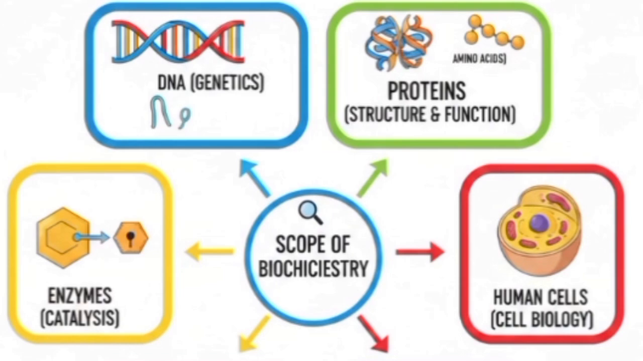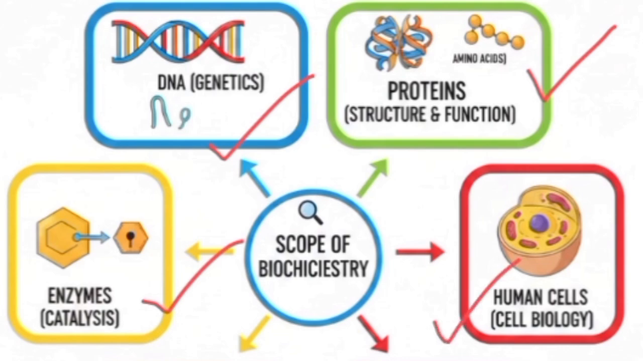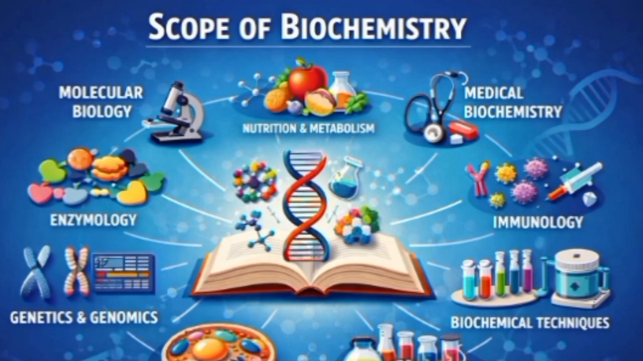If we talk about the scope of biochemistry, in this branch we study proteins, carbohydrates, lipids, fats, vitamins, and their structure and function, and DNA up to the genetic level, enzymes and catalysts, their role and function, human cells and cell biology. All these things are studied in biochemistry. And here is more scope of biochemistry. It also deals with medical biochemistry, the immune system, biochemical techniques, genetics, the study of enzymes and molecular biology, and also deals with nutrition and metabolism. All these things are studied in biochemistry.